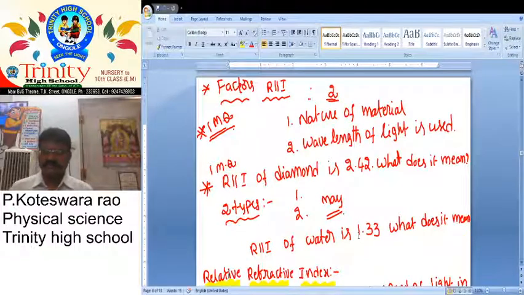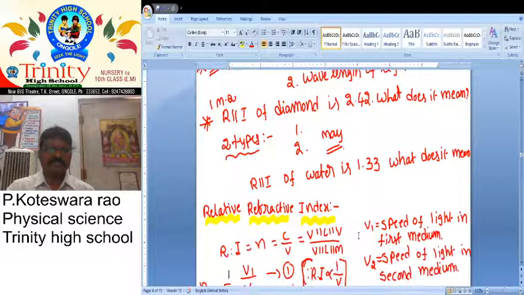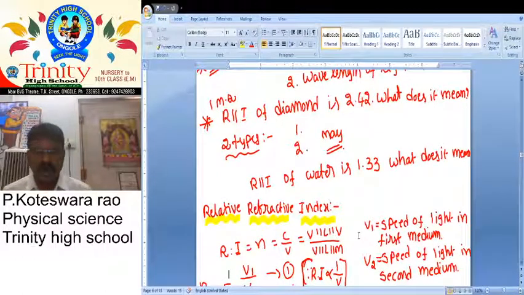And after that we want to discuss one more important question. Refractive index of diamond is 2.42. What does it mean? It means that the speed or velocity of light in vacuum is 2.42 times greater than the speed in diamond, or the speed in diamond is 2.42 times lower than in vacuum.